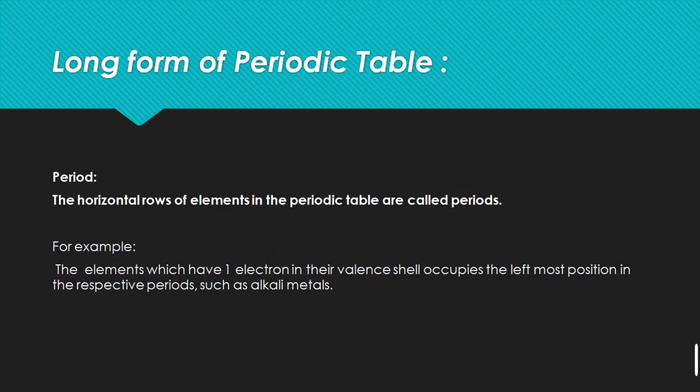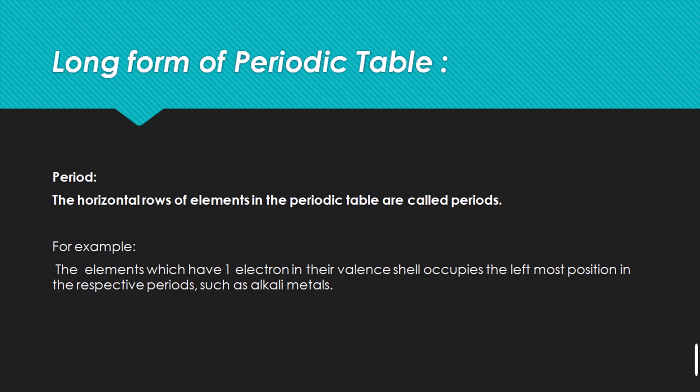For the long form of the periodic table, two assumptions were made. The significance of atomic numbers in the arrangement of the elements in the modern periodic table lies in the electronic configuration, which is based upon the atomic number. The electronic configuration depends on the number of valence electrons in the outermost shell of any element, which was the base for classification, and lastly, the valence shell represents the atomic number, not the atomic mass.